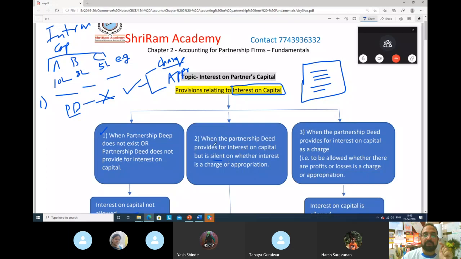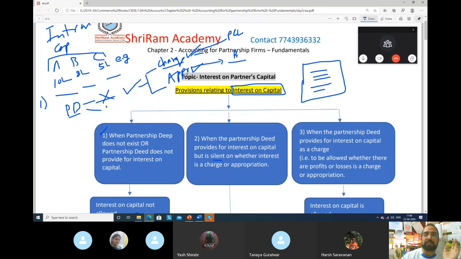So for example, the case is that the partnership deed provides for interest on capital at this percentage, but it is silent on whether the interest is charge or appropriation. Now try to understand: if it would have been a charge, you will pay interest on capital whether there is profit or loss, because it goes to the profit and loss account. And if it is an appropriation, then it will be adjusted from the profit. If there is any net profit, then it will be paid, otherwise not paid.